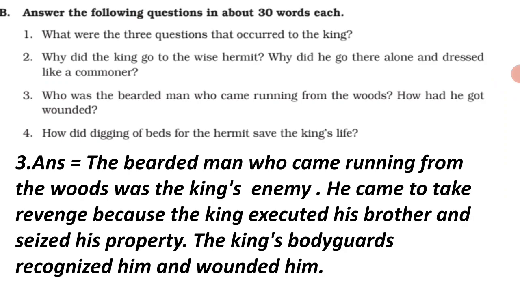Third, who was the bearded man who came running from the woods? How had he got wounded? Answer. The bearded man who came running from the woods was the king's enemy. He came to take revenge because the king executed his brother and seized his property. The king's bodyguards recognized him and wounded him.